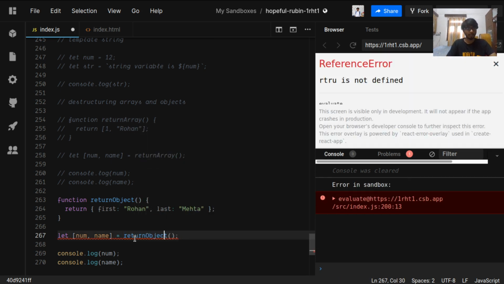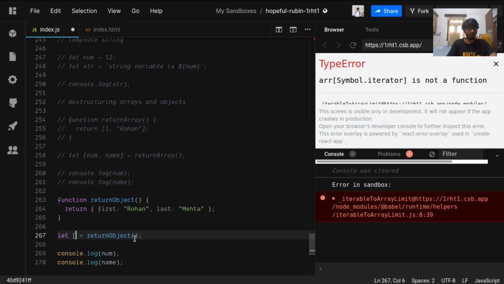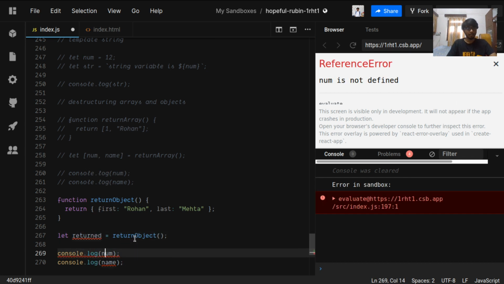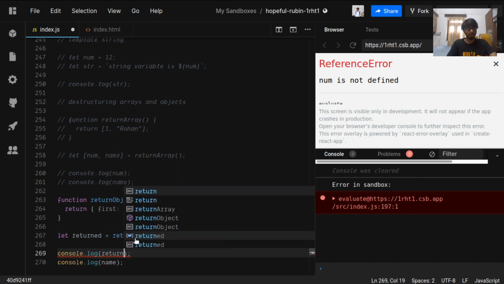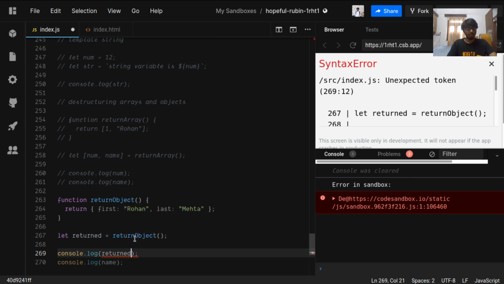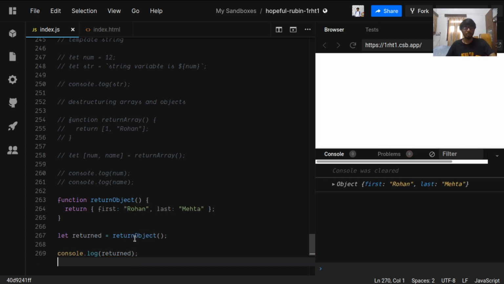And let's keep this as returned for now, and we will destructure it later. Console log returned, and this. Now returned is an object. See, yes, now the object is being returned and it is being stored in returned.